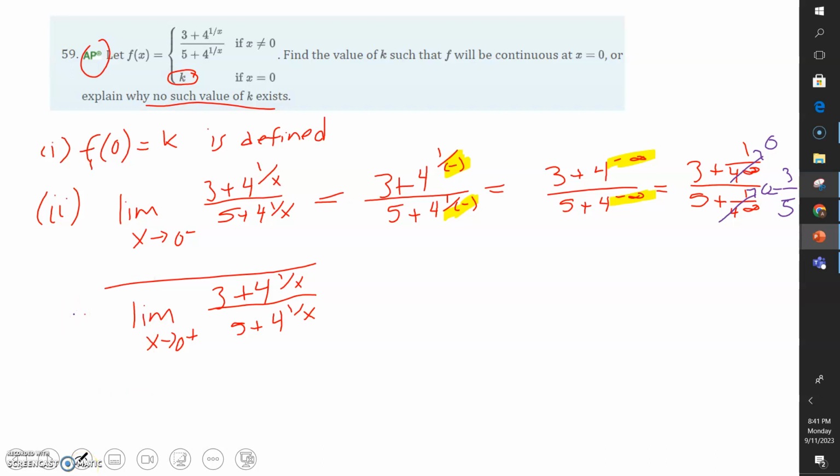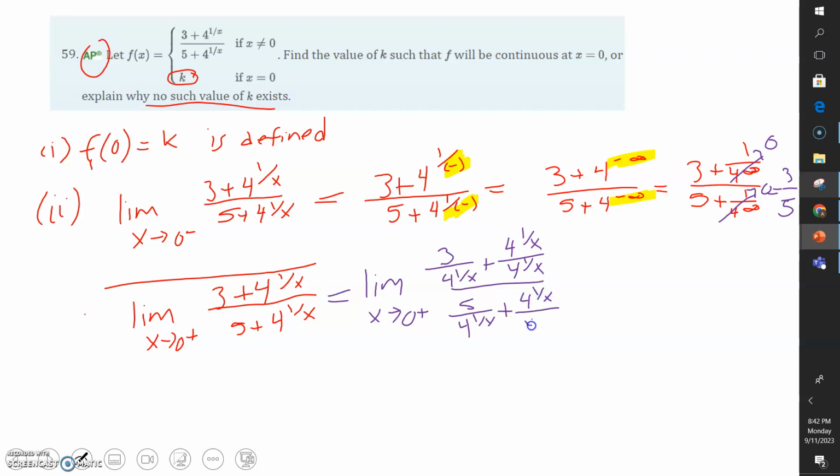So from the right of 0, how about we do this instead? We're going to make a little trick, and we're going to divide every term here by 4 to the 1 over x. So 3 over 4 to the power of 1 over x, 4 to the 1 over x divided by 4 to the 1 over x, 5 over 4 to the power of 1 over x, and 4 to the power of 1 over x over 4 to the power of 1 over x.